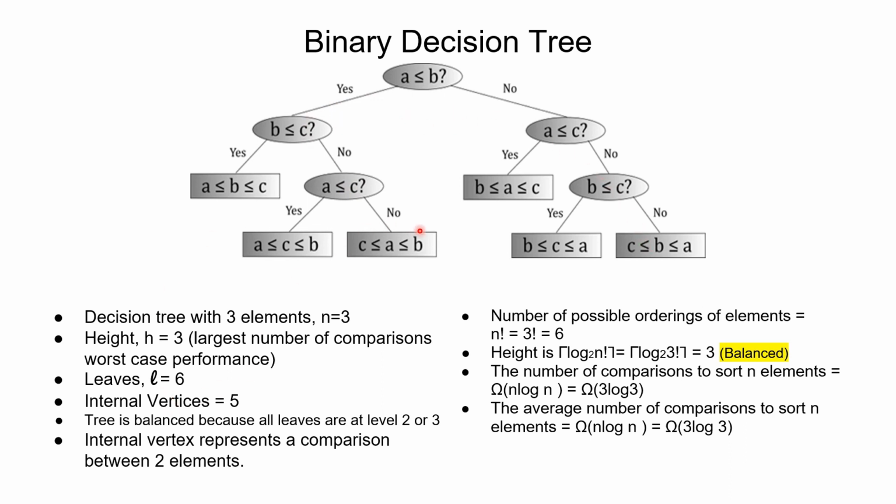The internal vertices represents the comparison between 2 elements, and you notice that the tree here is balanced because all the leaves are at level 2 or level 3 starting from level 0, and the height can be calculated using the formula log to the base 2 n factorial with the ceiling function to give us 3, and it's equals because it's balanced, and the number of comparisons to sort 3 elements can be calculated using this formula omega 3 log 3, and the average number of comparisons to sort 3 elements will also be omega 3 log 3.